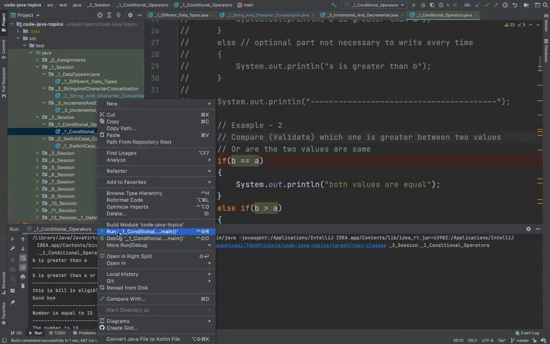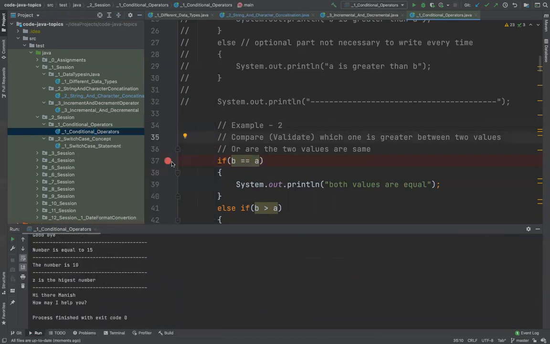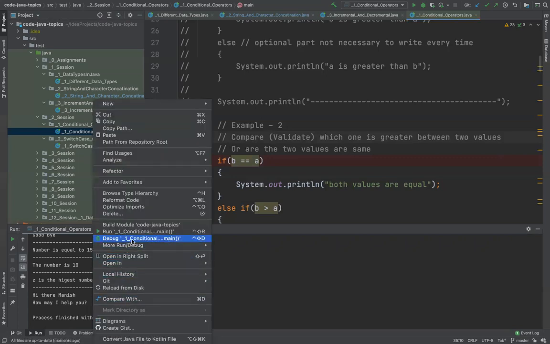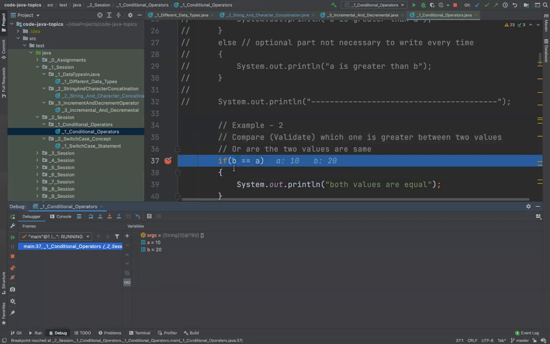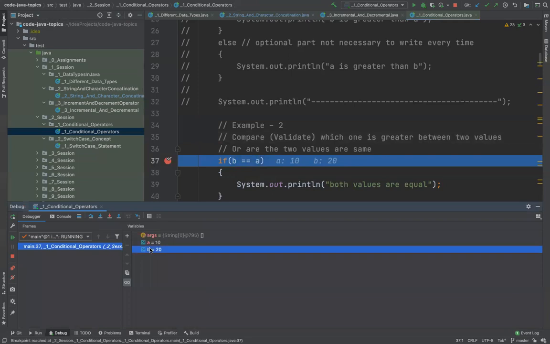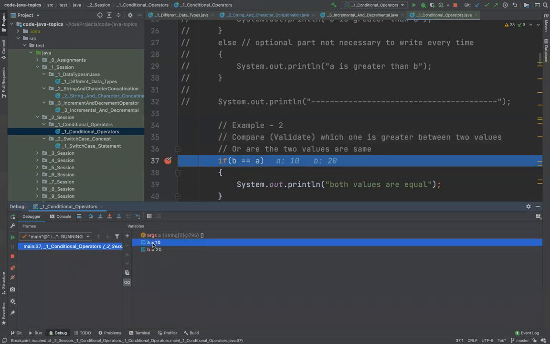When I click on run and expect it to stop here, it won't stop, because this is only relevant for debugging. So if I want my code to stop here, I will have to do a right click, click on debug. The moment I do that, the code has stopped here, and at this point of time it is telling me the value of B is 20 and value of A is 10. So at runtime, this is the value of these.